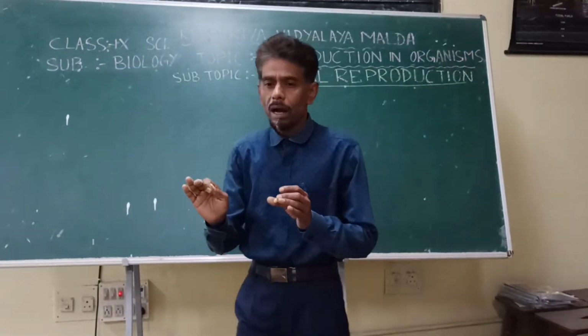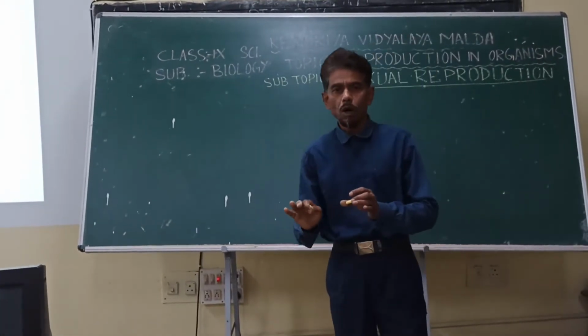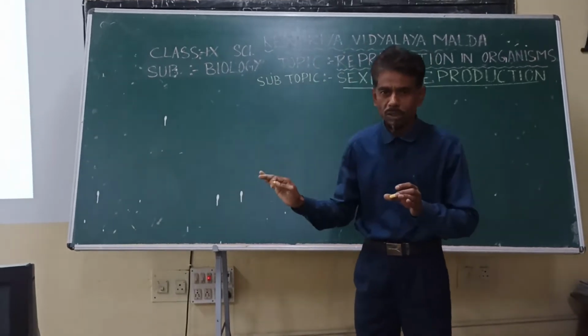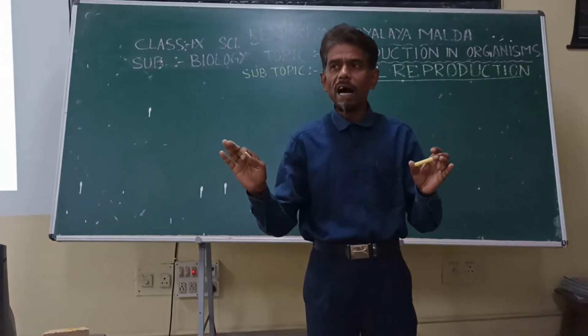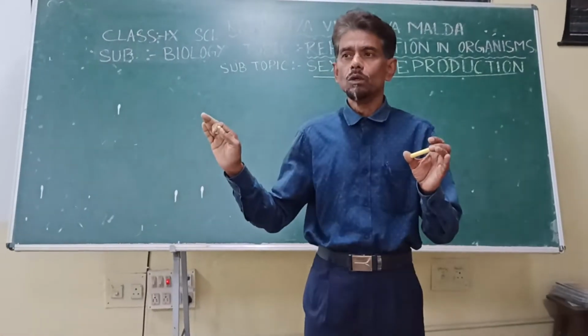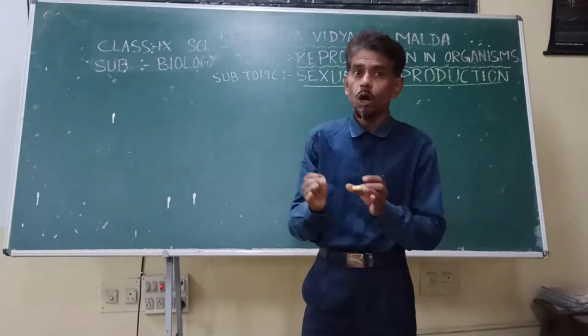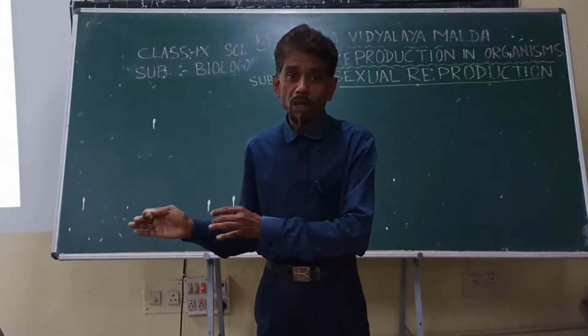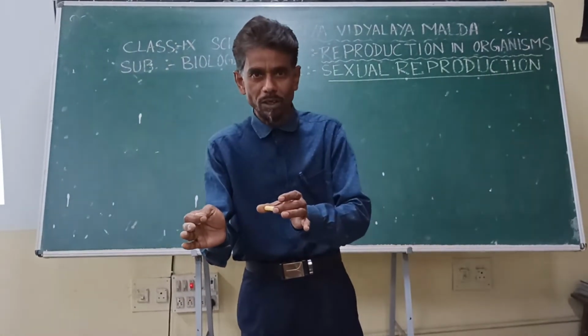Before I go into detail about the process and steps of the sexual mode of reproduction, let me be very specific. Why it is called the sexual mode of reproduction and what is the basic difference of this mode from that of vegetative propagation or the asexual mode of reproduction.